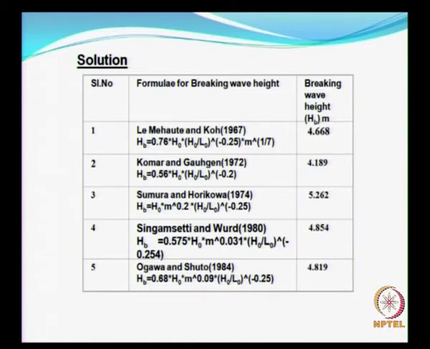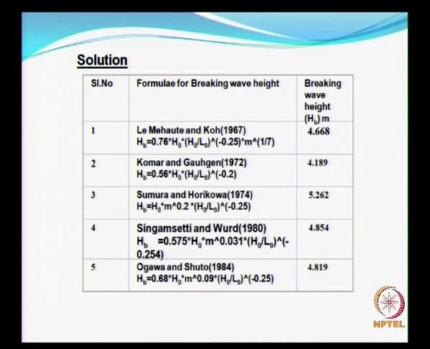So the first one is the Larson and Kraus formula, which accounts for the variation in the beach slope as you can see here, and this predicts a value of approximately 4.7 for your breaking wave height, whereas the next one below, Komar and Gaughan, gives a value of about 4.2, the third one is something like 5.3, then the fourth one is 4.85, and finally the fifth one, Goda and Schuttrumpf, gives you a value of about 4.8.